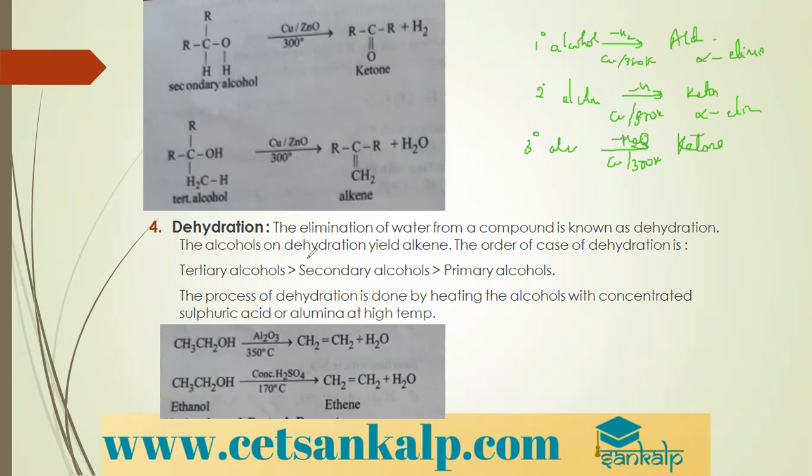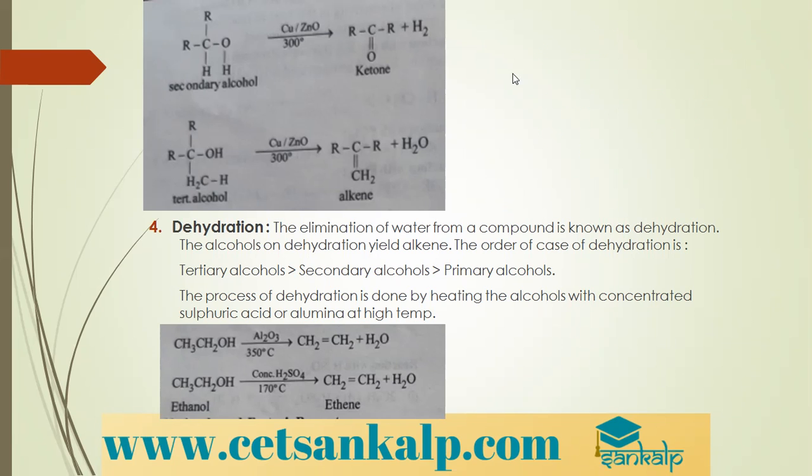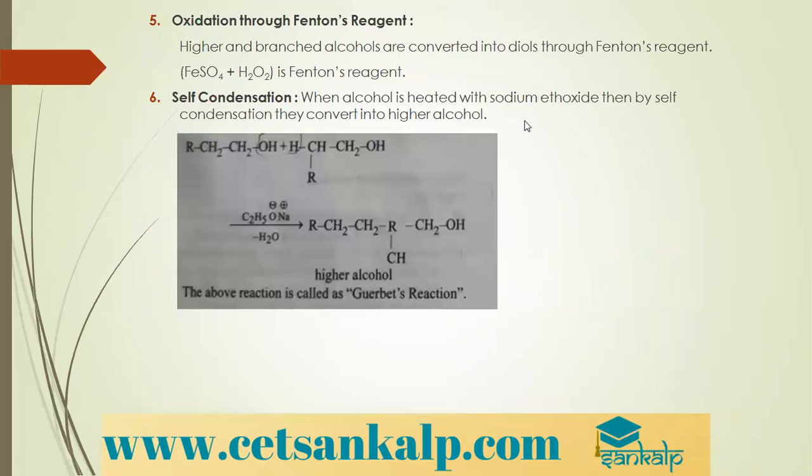The elimination of water from a compound is known as dehydration. So alcohols on dehydration yield alkene. The order of dehydration is: tertiary alcohols undergo dehydration very easily, then comes secondary and then primary. The process of dehydration is done by heating alcohols with concentrated sulfuric acid. So when you carry out dehydration of alcohols, you get alkenes. Remember, we get corresponding alkenes.